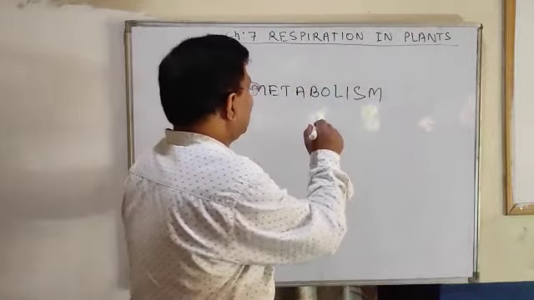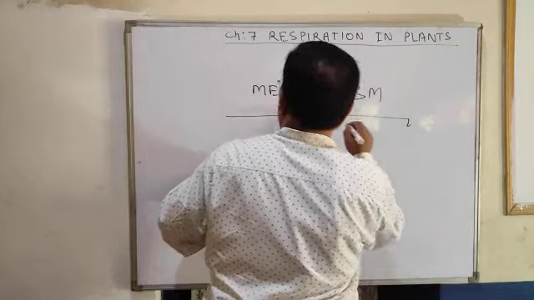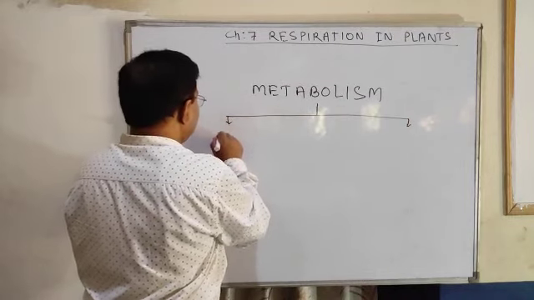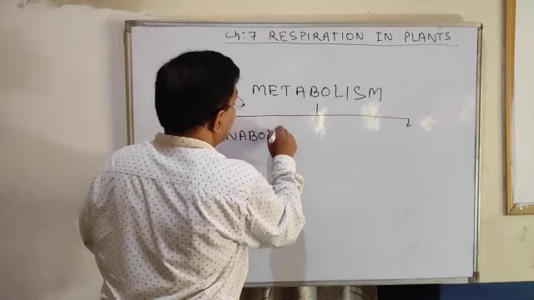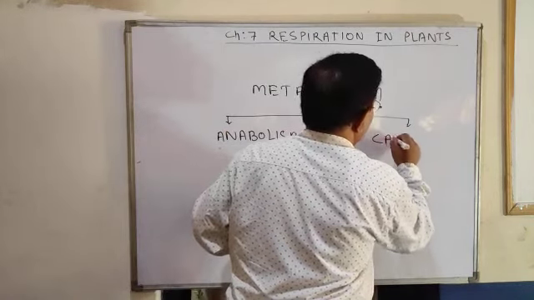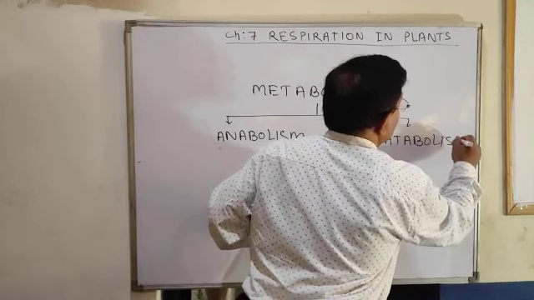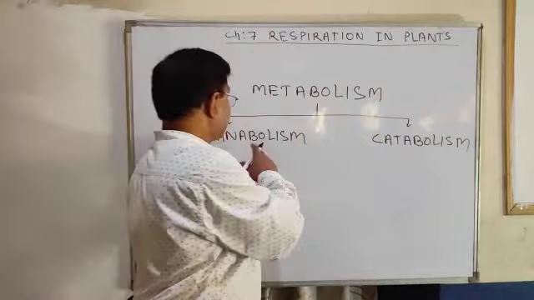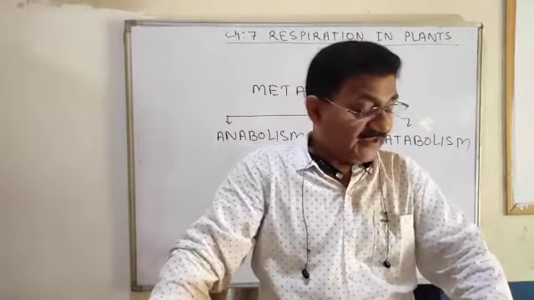Now this metabolism is of two types: anabolism and catabolism. Let us discuss what is anabolism or anabolic reaction.